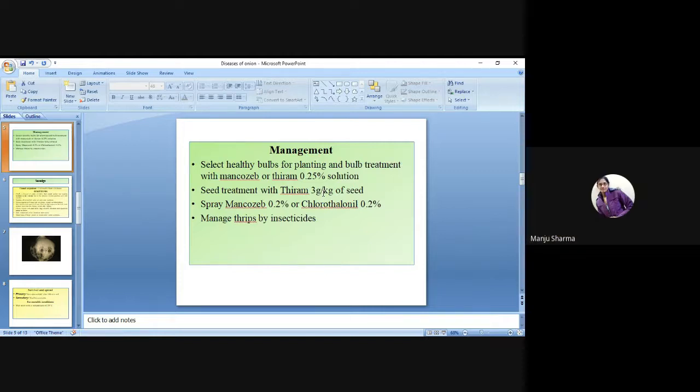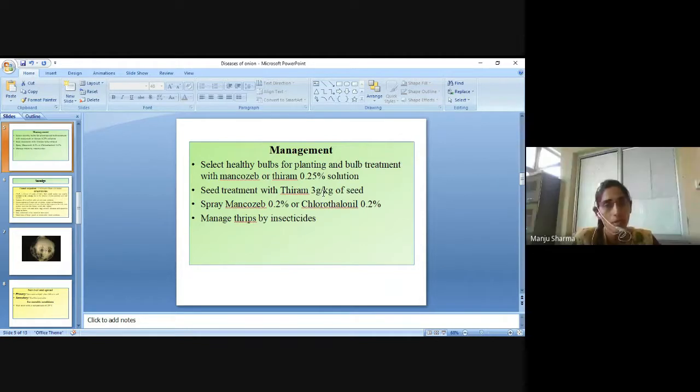Then we have to spray mancozeb 0.2% or chlorothalonil 0.2%, and manage thrips by insecticide. So by using these management practices, we can manage the onion purple blotch disease.